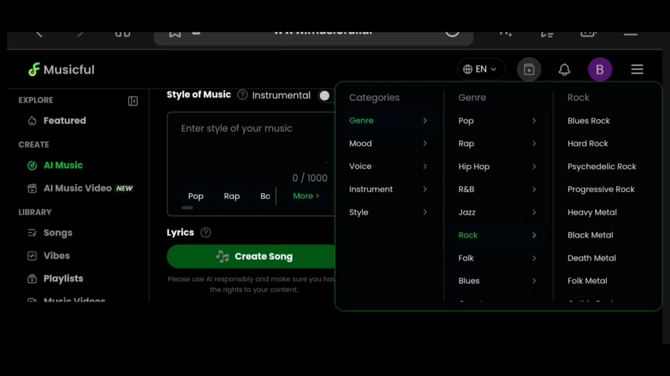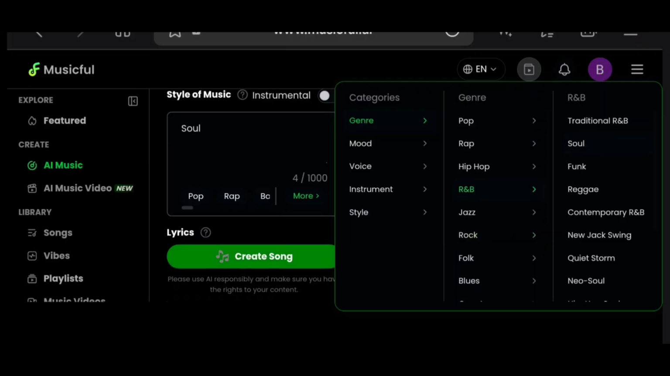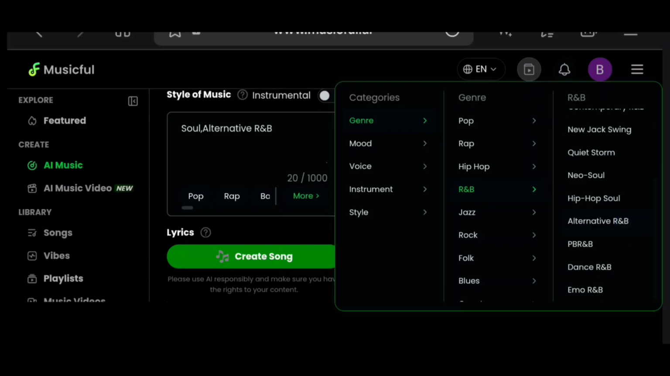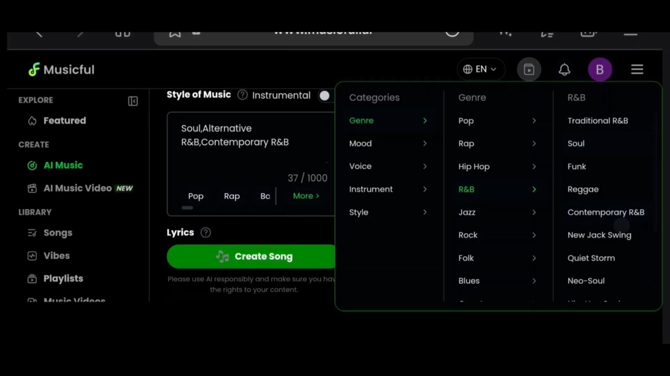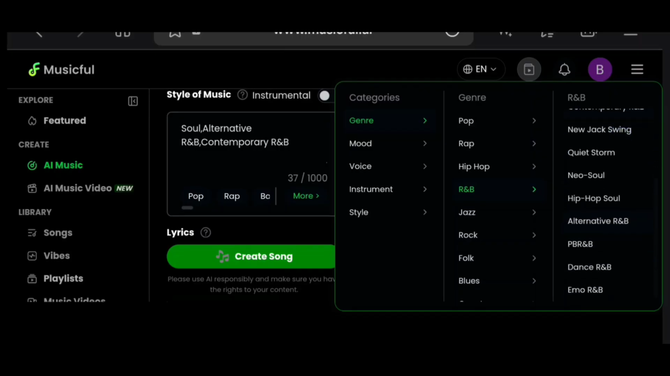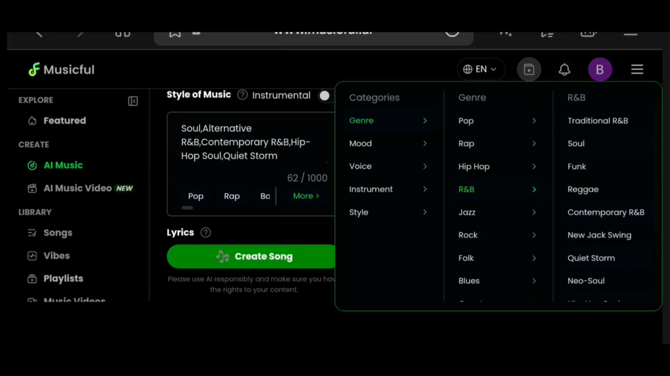So for the music I created, I went for R&B, and then from R&B I went to soul. You can choose more than one here. I chose soul. I also chose alternative R&B. Sorry, I chose contemporary R&B. So you can just go ahead and choose. Whatever you are choosing on these boxes is going to appear here. So let me click on hip hop. You can see it's right here. So whatever you choose here is going to be displayed right on this very box.